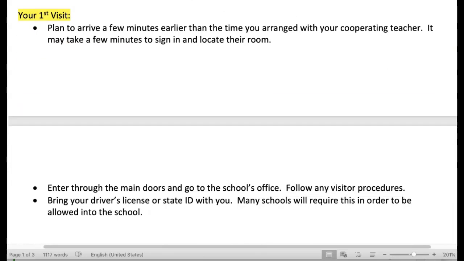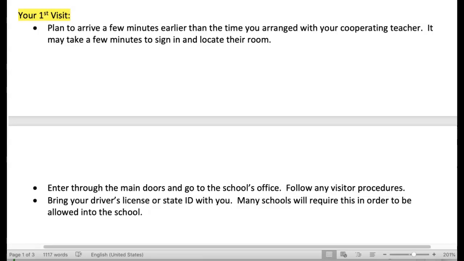For your first visit, you want to make sure that you have scheduled your drive time so that you're arriving a few minutes earlier than you're intending to meet with your cooperating teacher. It's probably going to take a few minutes to get from your car into the office through whatever procedures you need to go through in order to be given access to the school. And it might take a little while for you to find the room as well. So plan to arrive early.